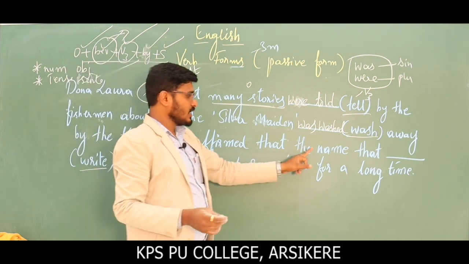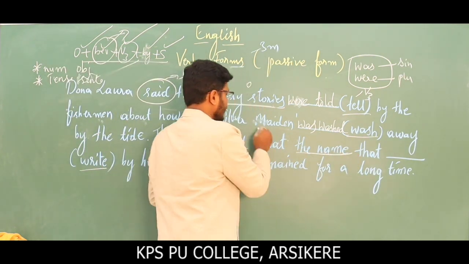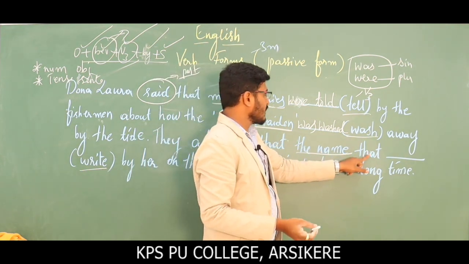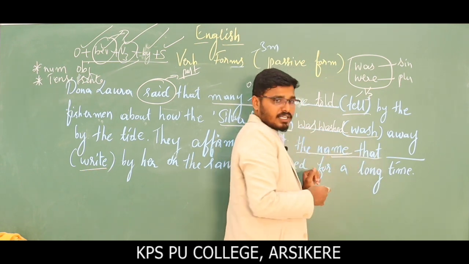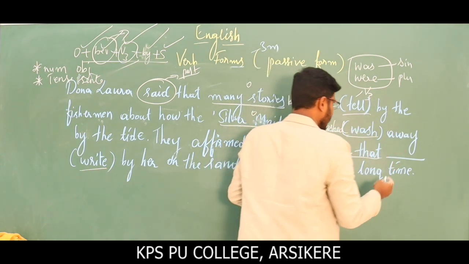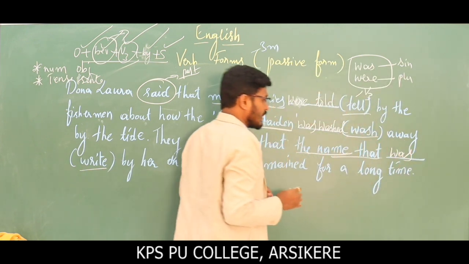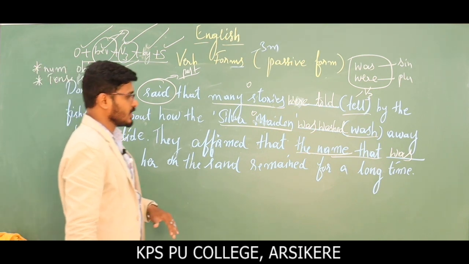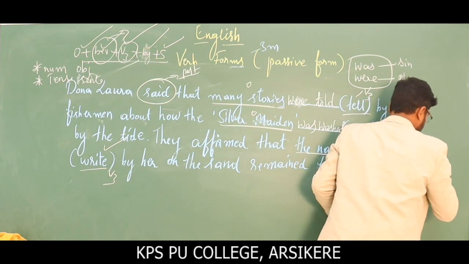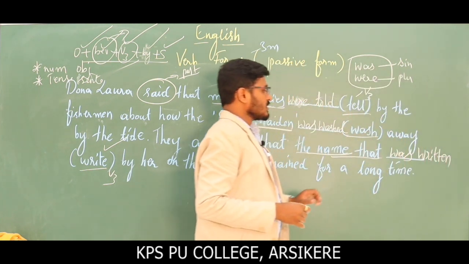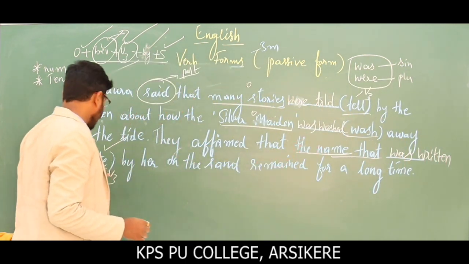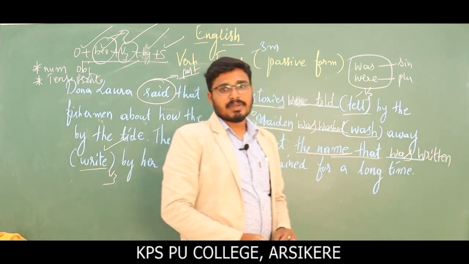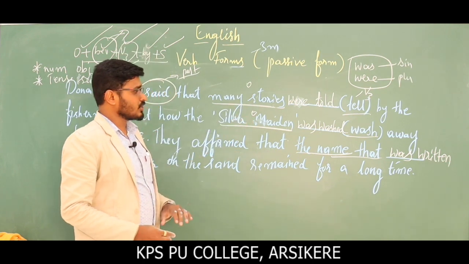They affirmed that the name is the object here. Okay, singular. The name is singular, and past tense. So the name was plus the V3 form or past participle form of the verb write, written. Was written. The name that was written by her on the sand remained for a long time. So this is the best example, and this is the solution for the question.